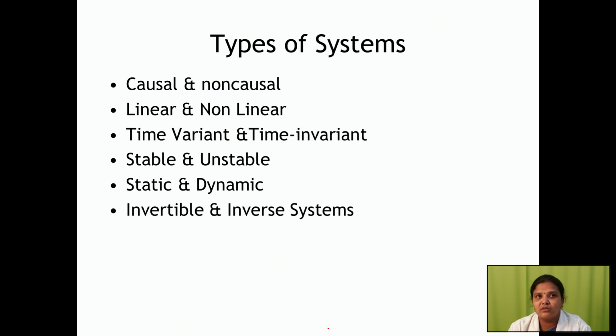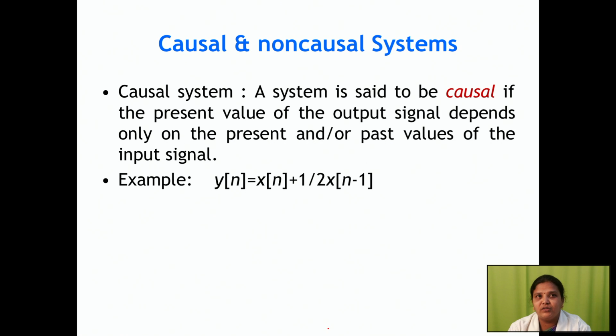Causal: what is the meaning of a causal system? How will you identify a system as causal or non-causal? You will have a definition as mathematical expressions. Okay, if you are going to do any addition and subtraction, we have a set of rules. Likewise, here also we have rules for what is meant by a causal system and a non-causal system. Here the rule is defined as causal if your system depends on the present and past values of the input signal. Okay, if your system only depends on the present and past values of the input signal, that is a causal system. So what is the equation we have? y of n equal to x of n plus 1 by 2 x of n minus 1.